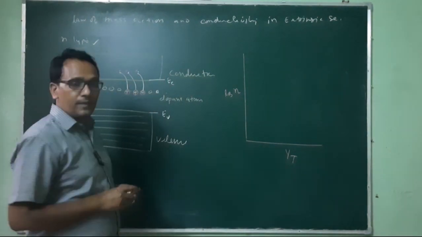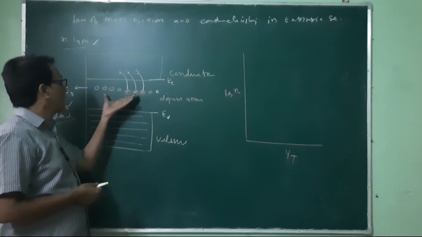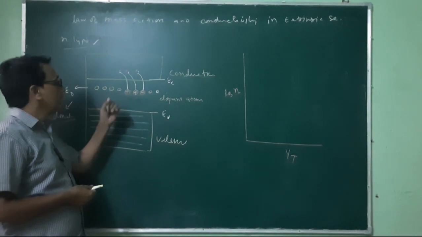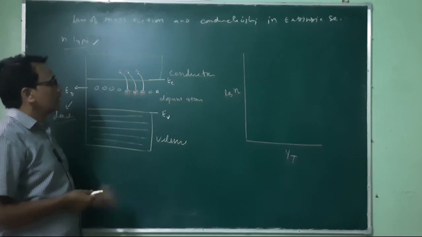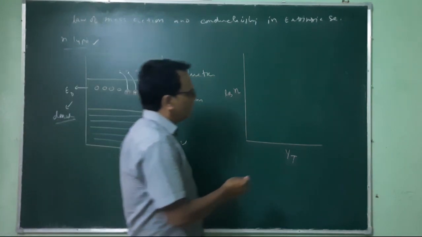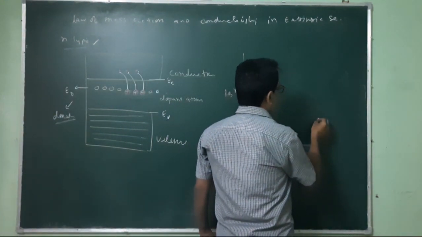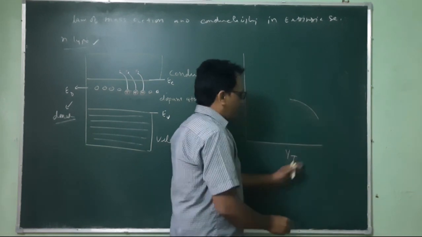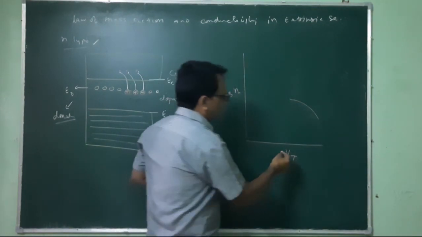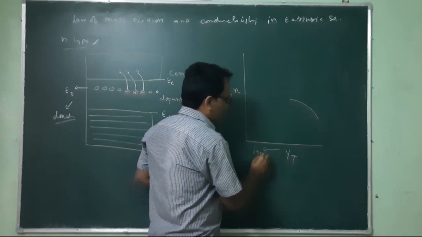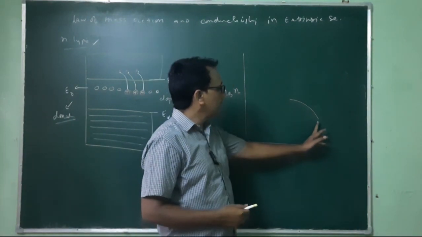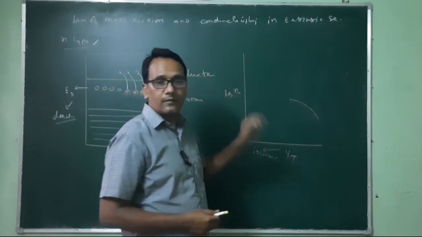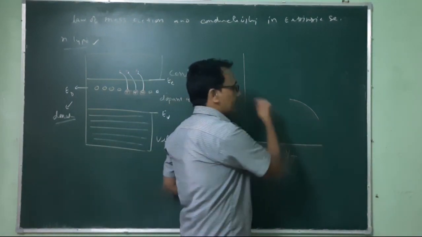As temperature increases, the phosphorus atoms get ionized, and electrons transfer from this energy level to the conduction band. So in the plot we can represent it like this. As this is inverse, the temperature is increasing in this direction. So this is 1 upon T. As temperature increases, the carrier concentration n increases.